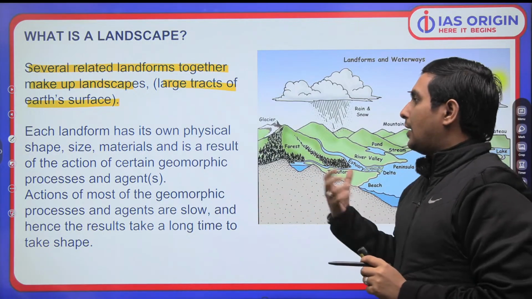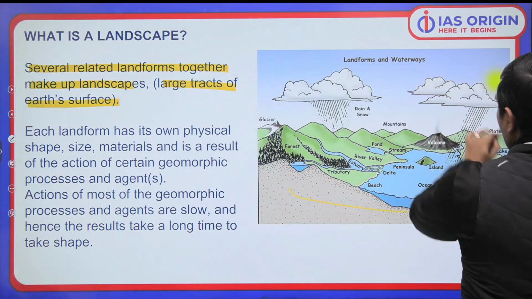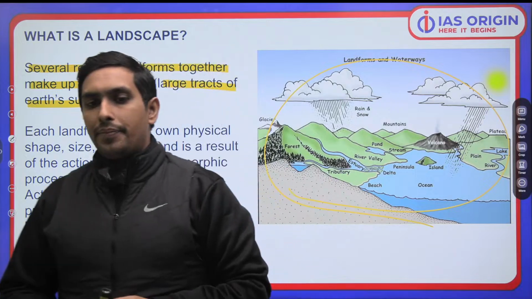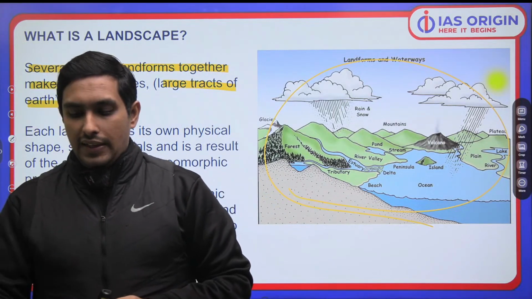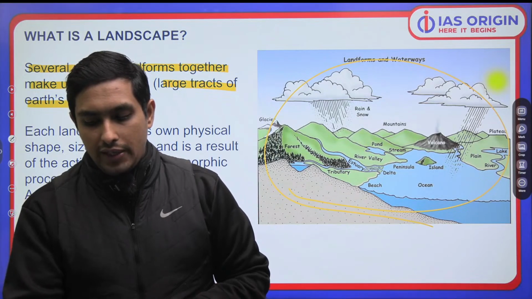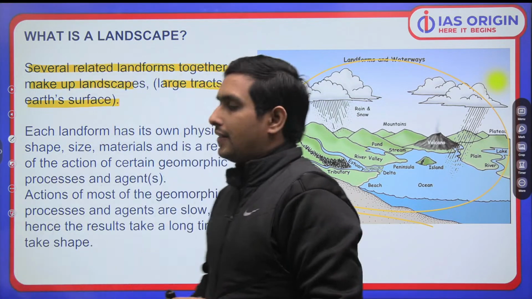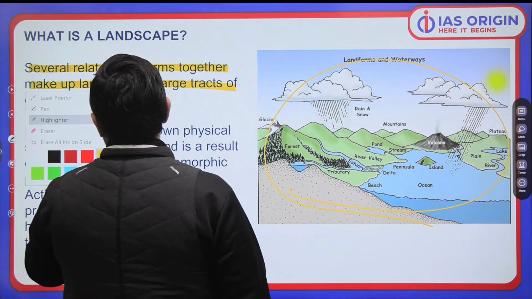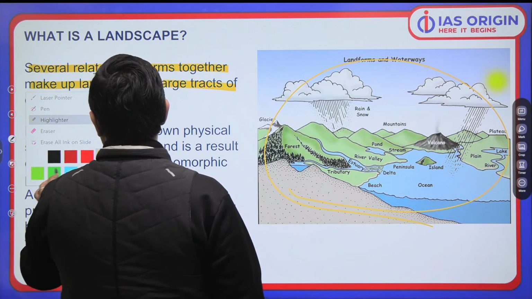So various landforms come together to form a landscape. Remember this. Is this idea absolutely clear? I am hopeful that this point is absolutely clear to you.